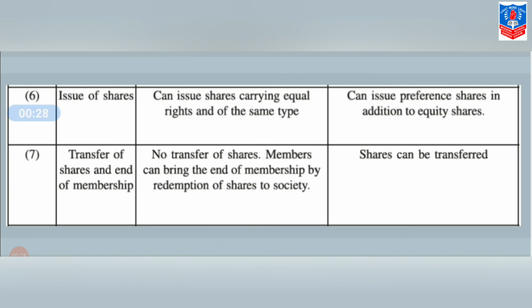Seventh point of difference, that is transfer of shares and end of membership. Here in cooperative society, no transfer of shares. Members can bring the end of membership by redemption of shares to the society. While in company form, shares can be transferred very easily.